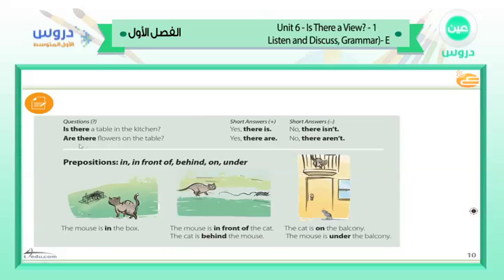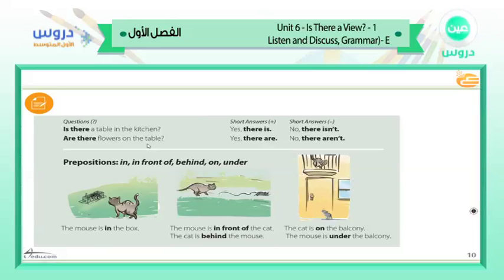By using the plural form also: are there flowers on the table? This is also a yes/no question. If the answer is positive, we can say yes, there are. But if it is not, we can say no, there aren't. All of these we call making a question by using yes/no questions.